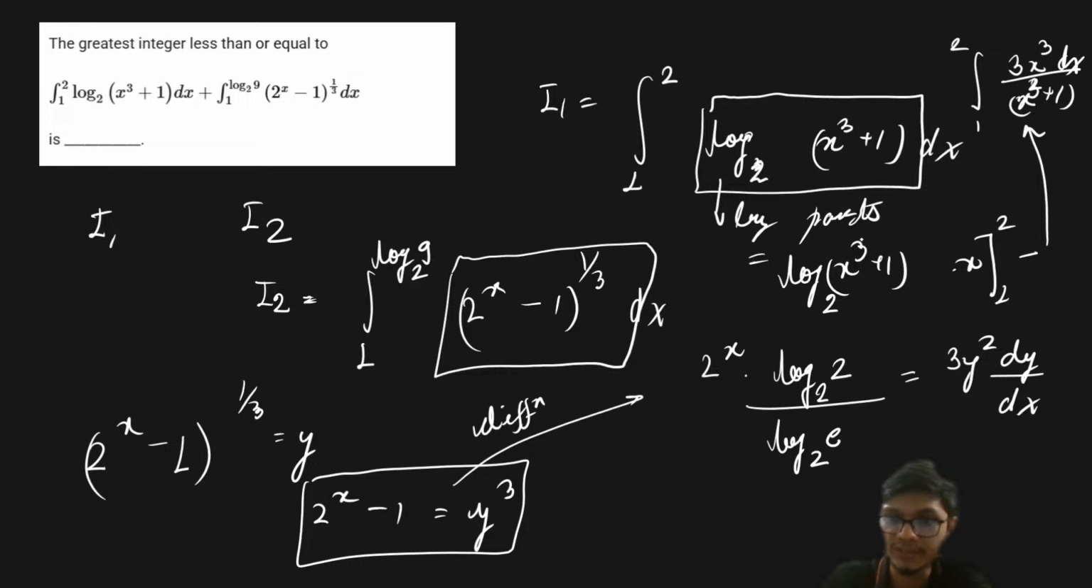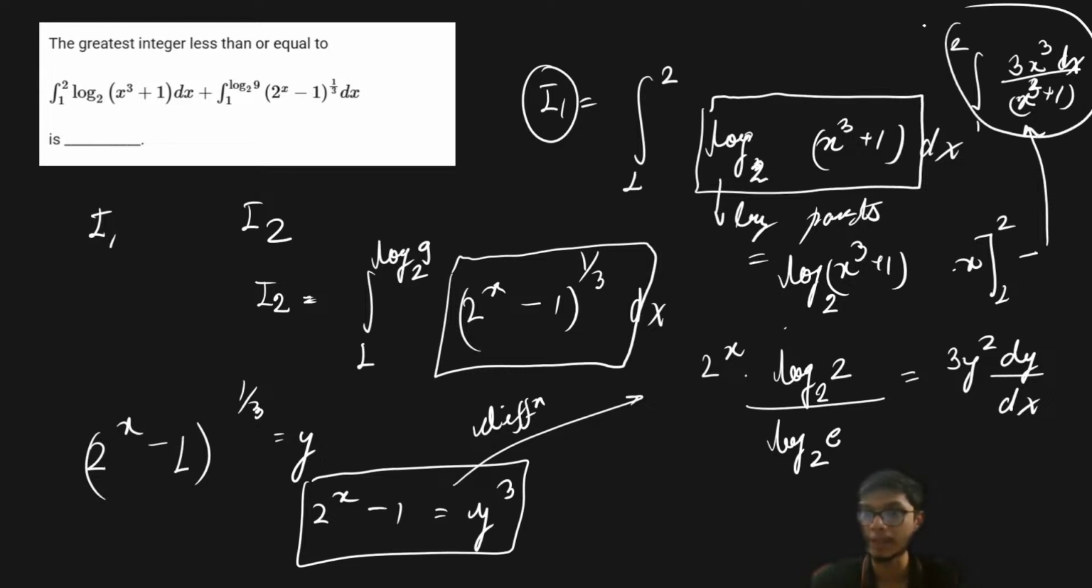So what you observe is that this particular I1 is turning out as log of x cube plus 1 base 2 into x within the limit 1 to 2, minus I2, right? What you report is that this part is basically becoming I2. So what you have to ultimately answer is I1 plus I2.